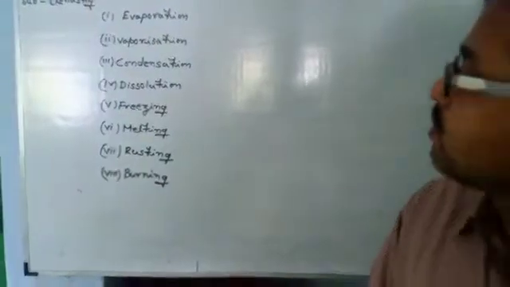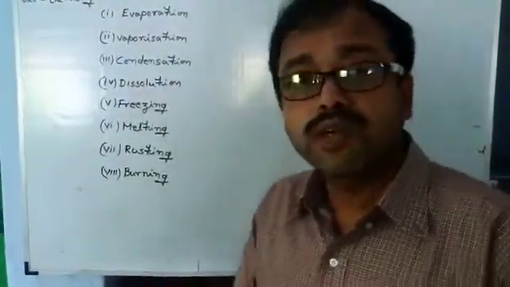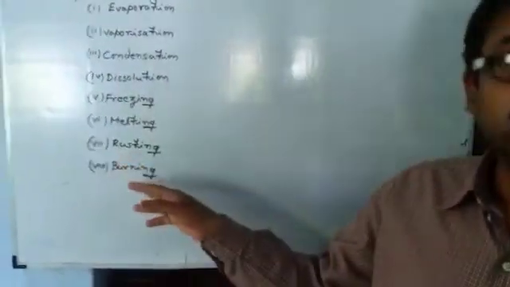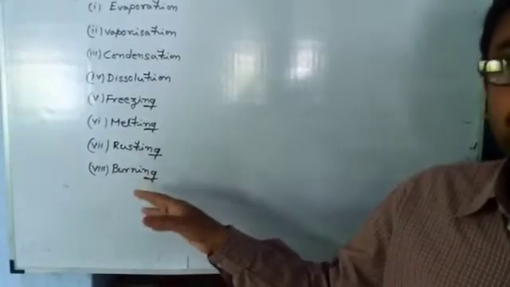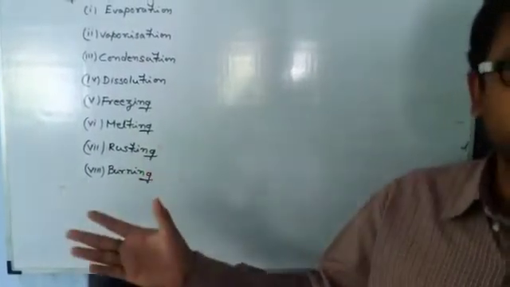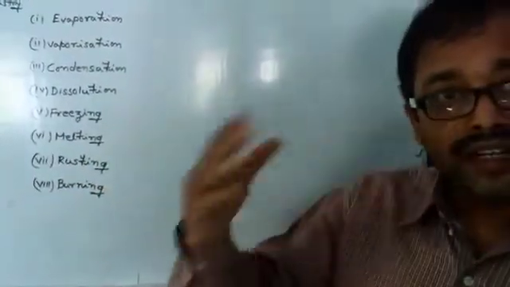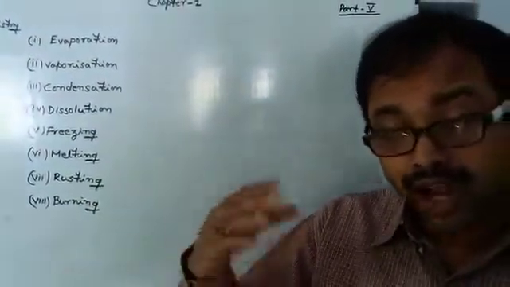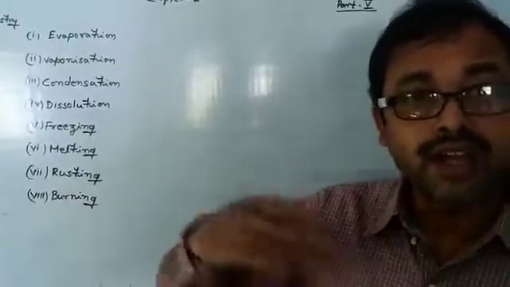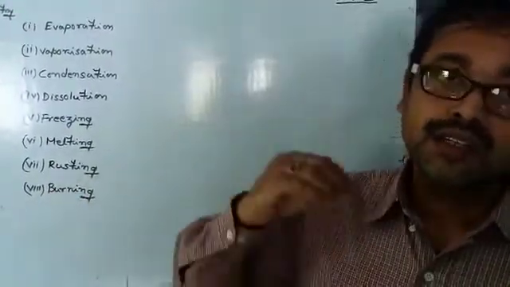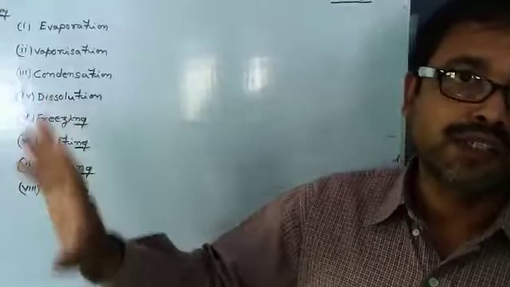Next one is burning. Burning is also a chemical change, just like rusting. Burning is a chemical change because during this process a new substance is formed. In the case of rusting, iron gets chemically converted into hydrated ferric oxide. From iron, hydrated ferric oxide, which is chemically a completely new substance.